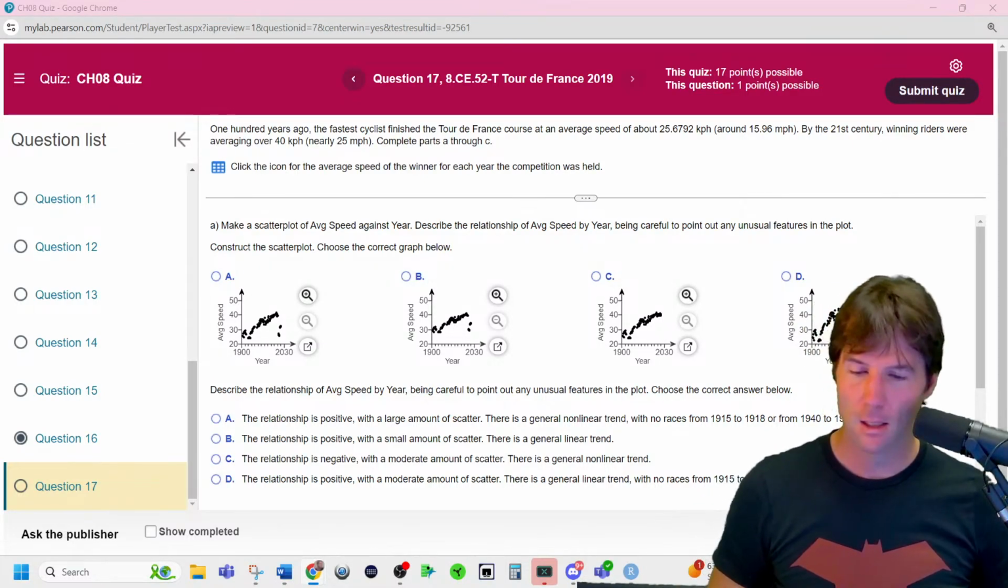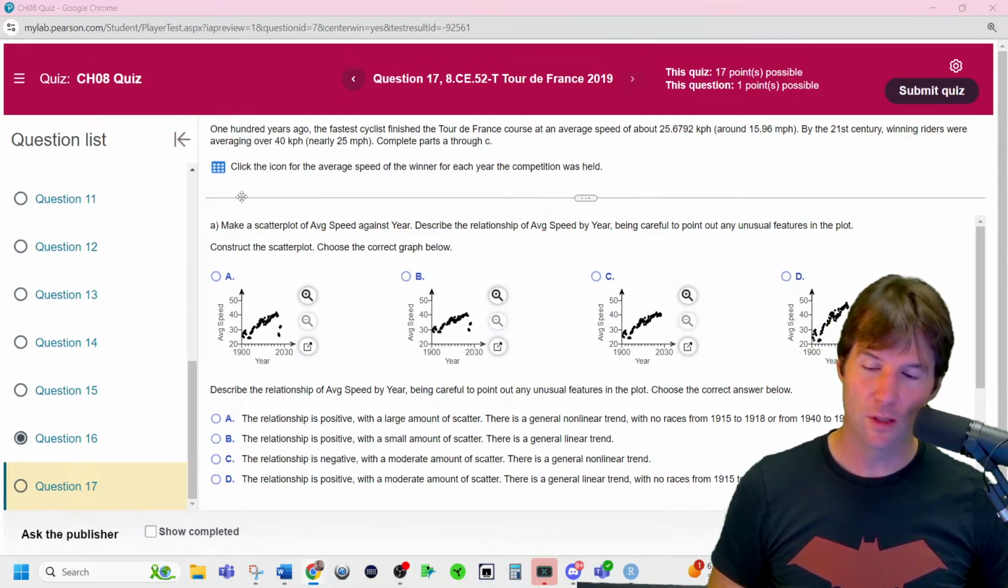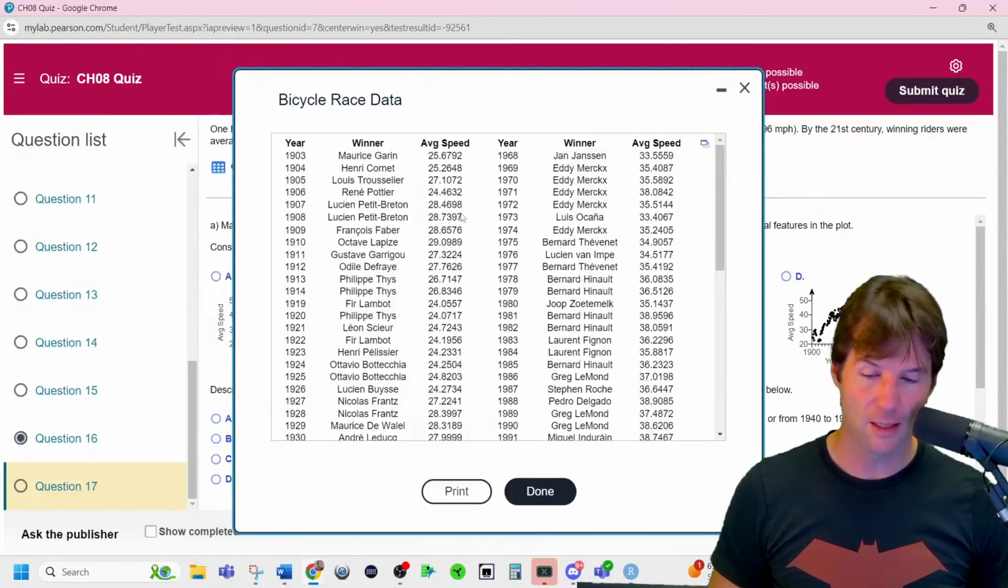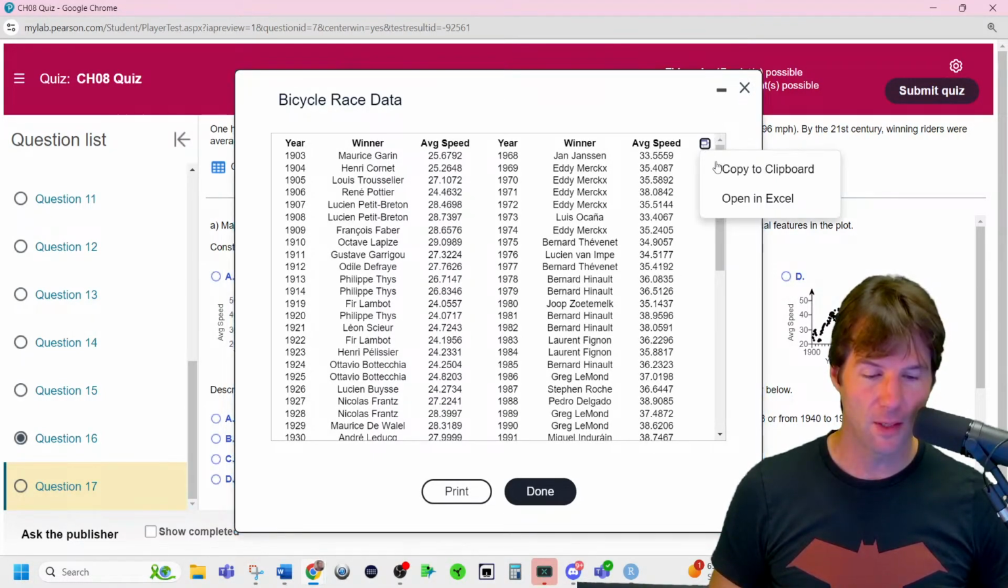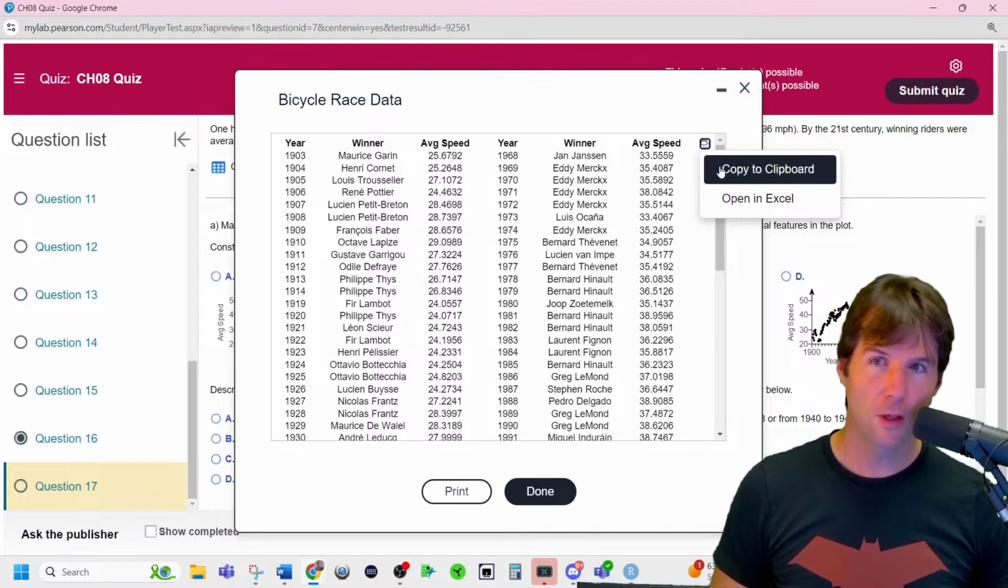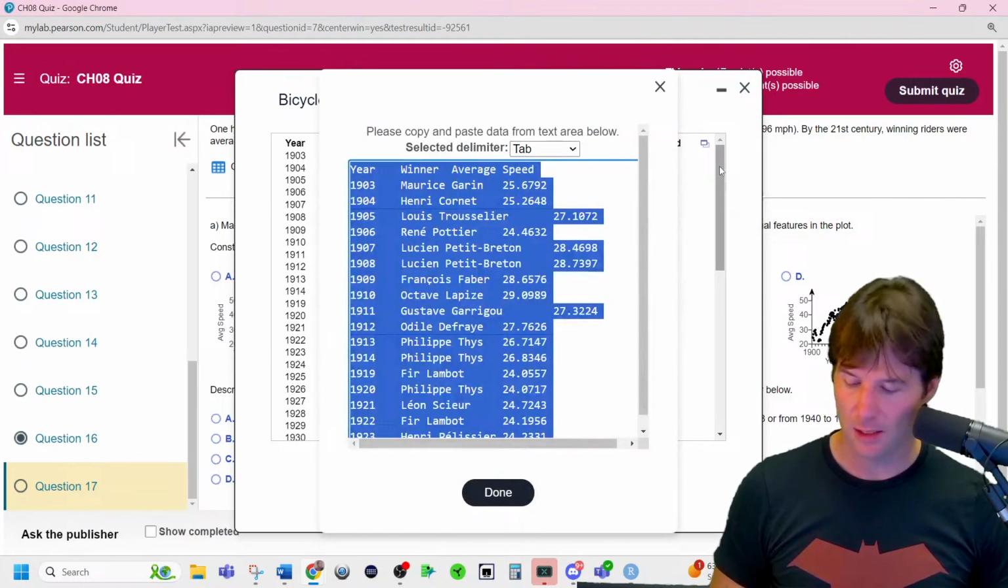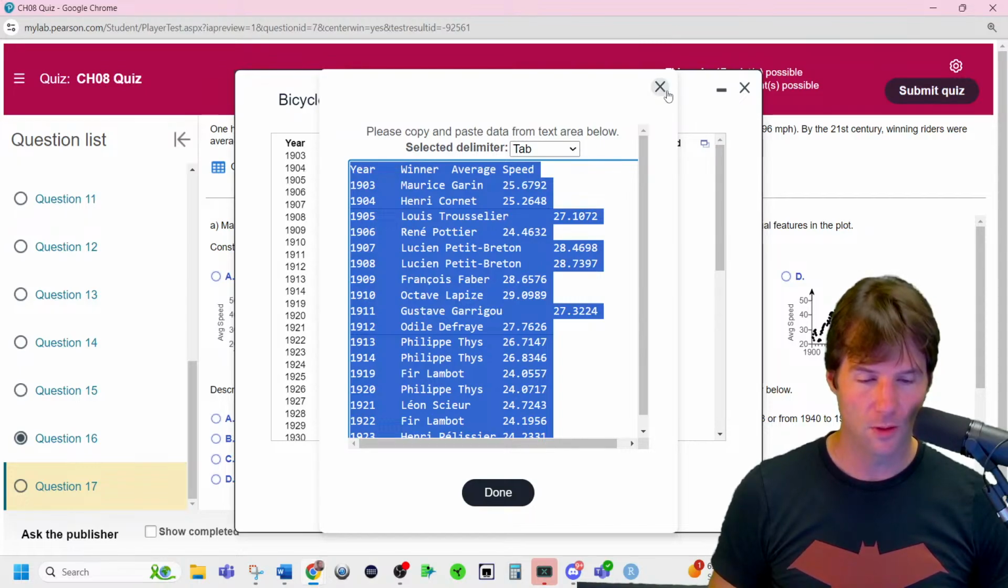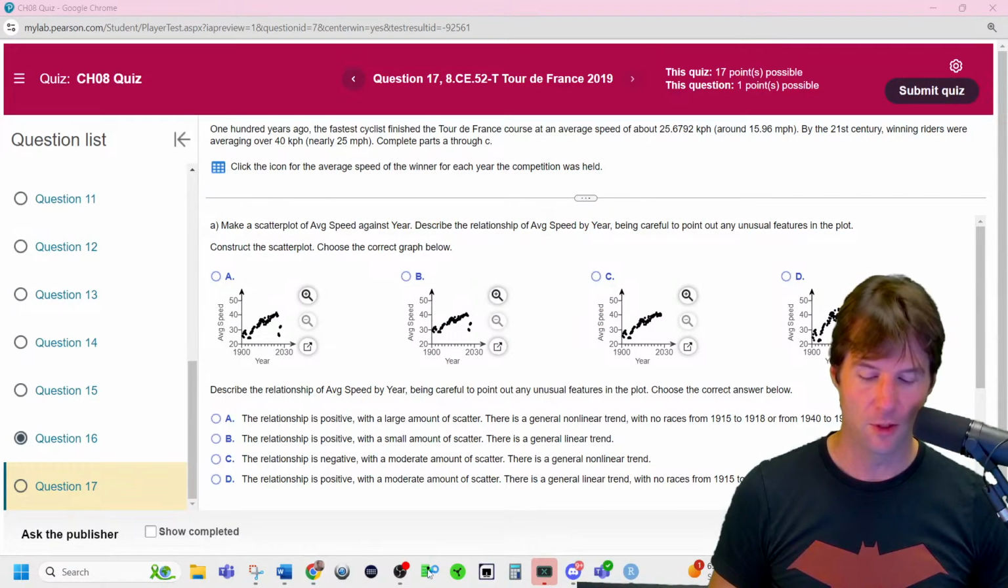Okay. So this one is a JMP question, so we need to use JMP. If you don't use JMP, you're going to have a bad time. We're going to click the box to open the data and then copy it using copy to clipboard. When you go to copy to clipboard, make sure to hit Command-C or Control-C to copy the data. Now, when you go inside of JMP, you'll open up JMP.